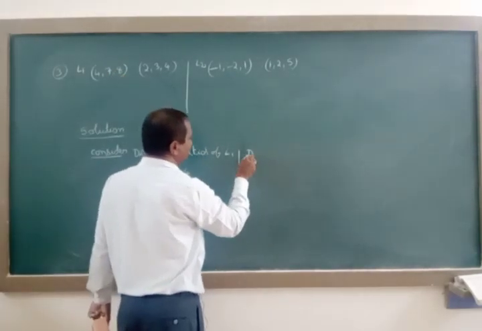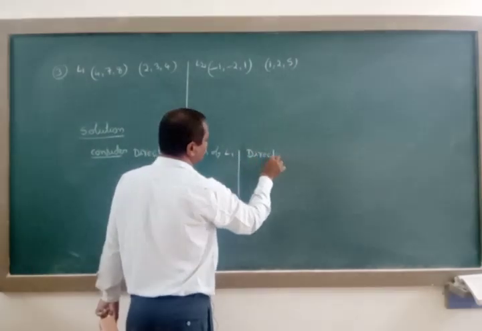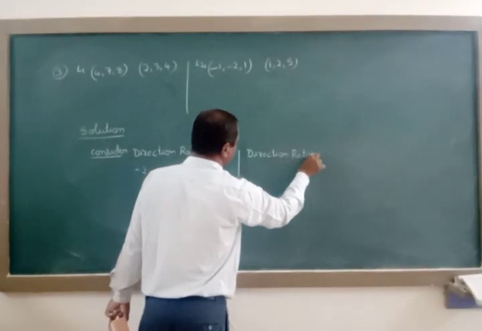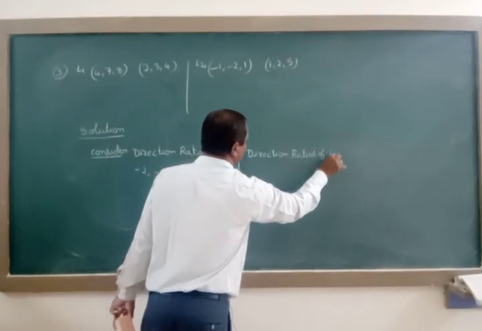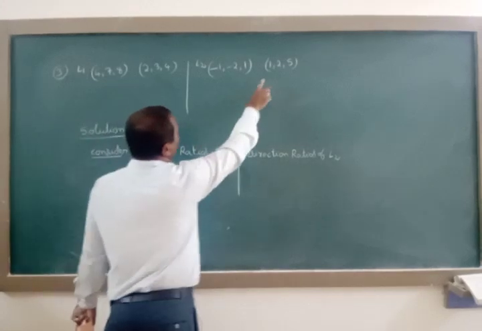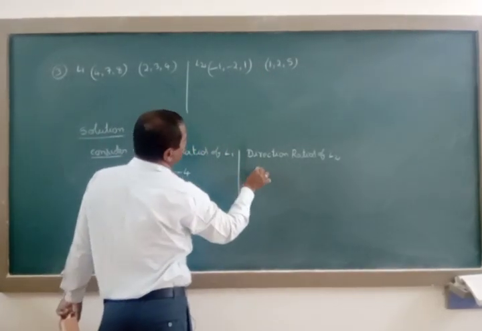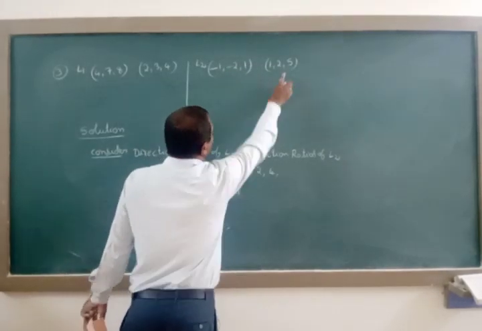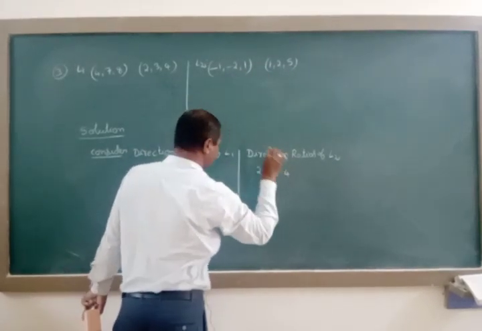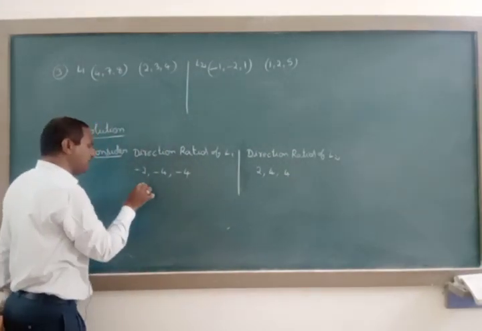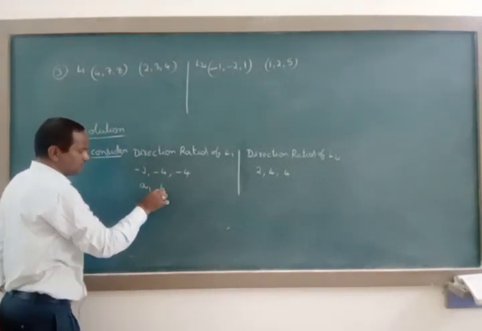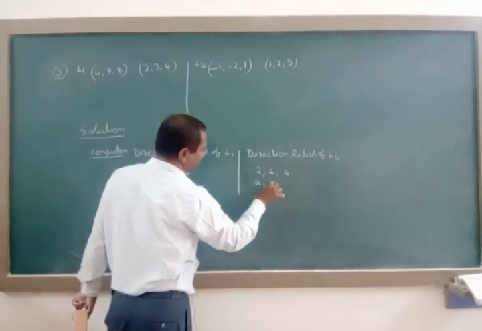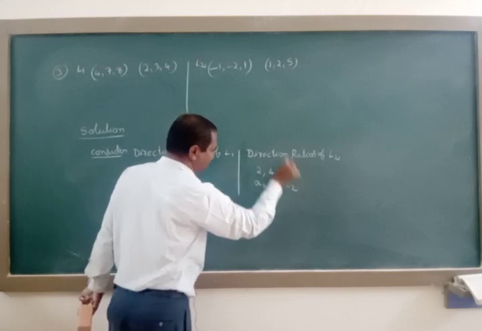Direction ratios of L2 here: 1 minus of minus 1 plus 1, 2 here. 2 minus of minus 2 plus 2, 4 here. 5 minus 1, 4 here. At the same time, you consider the first one as A1, B1, C1, and the second one as A2, B2, C2 here.